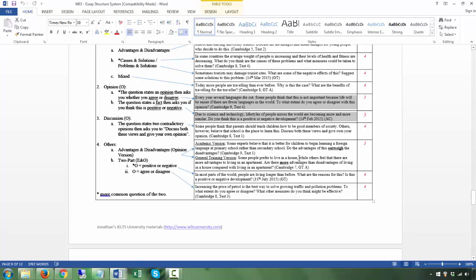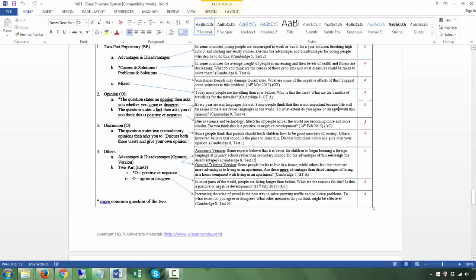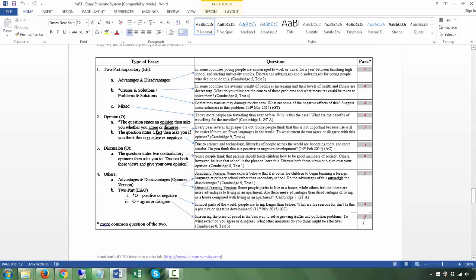Then you go to the advantages, 2 paragraphs for 2 advantages. Therefore you have 3 body paragraphs, 1 disadvantage, 2 advantages, and in total 5 paragraphs. Again, it really depends on whether you say the advantages outweigh the disadvantages, or if you say the disadvantages outweigh the advantages. So the weaker side will have 1 paragraph, the stronger side will have 2, therefore you have 3 body paragraphs. So these are your answers.